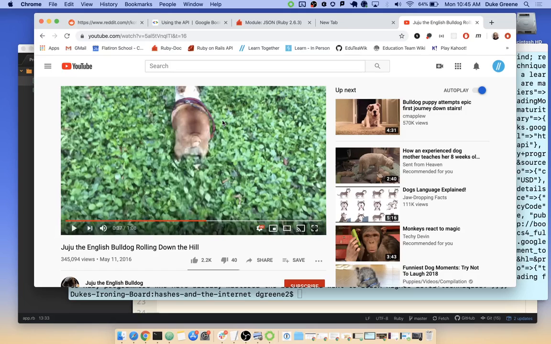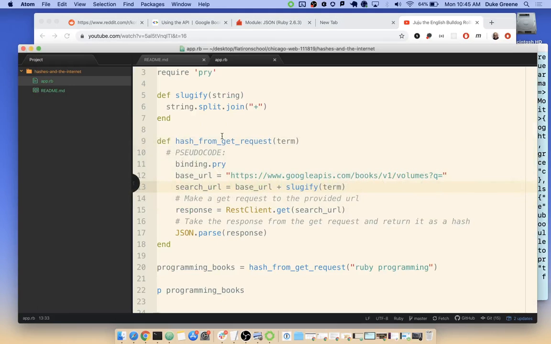A lot of times APIs are more open than that, and with Google we have a pretty simple syntax to play with. I bet you there's a v2 or maybe a v3, who knows what version of APIs are out there, and maybe in other versions it's not q, but it's like term, right, as the key. And so some of these might break on other APIs, right? There's no universal language of API.